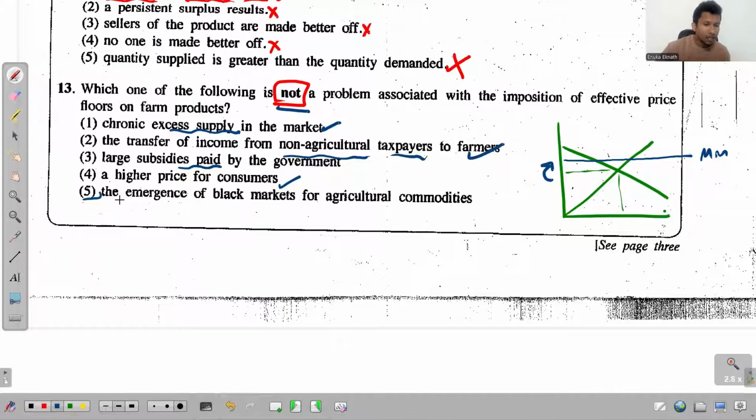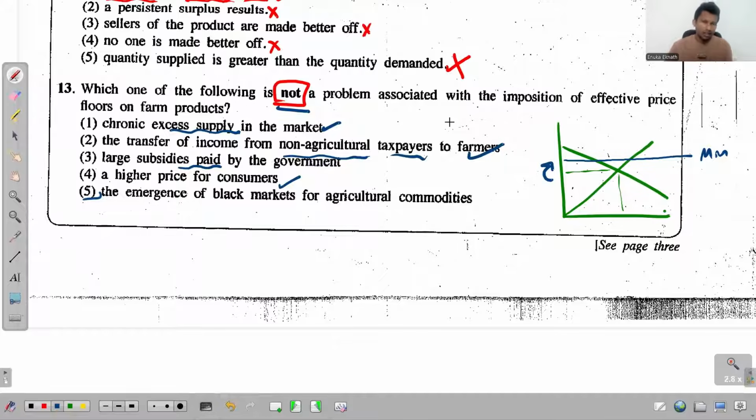And the fifth one says the emergence of black markets for agricultural commodities. When the price is increased, black markets don't arise. They arise when the price is reduced, because then the quantity gets limited. To acquire this limited quantity, the consumers may go for black markets.